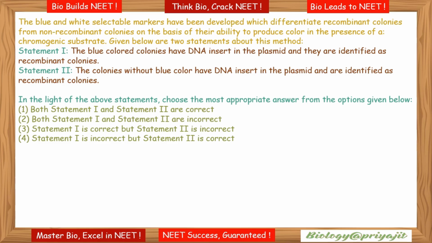The presence of a chromogenic substance gives blue colored colonies if the plasmid in the bacteria does not have an insert. Presence of an insert results in insertional inactivation of the beta-galactosidase gene and the colonies do not produce any color. These are identified as recombinant colonies. So here the correct answer will be option 4, that is, statement 1 is incorrect but statement 2 is correct.